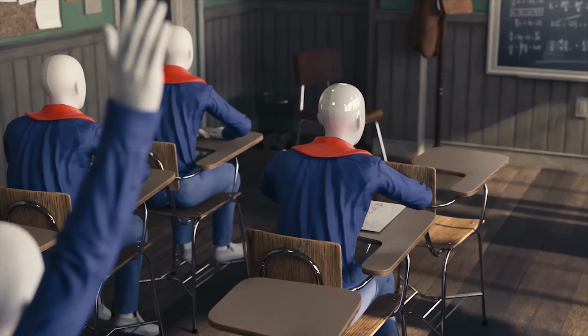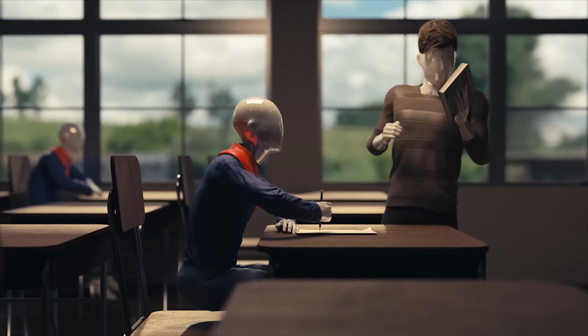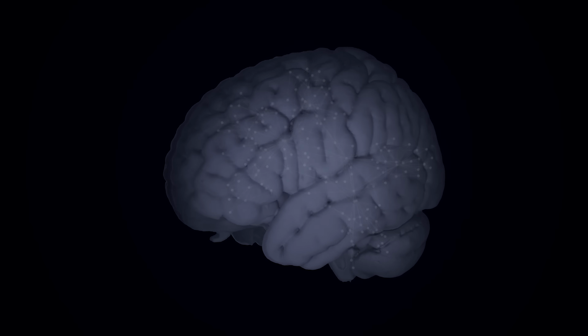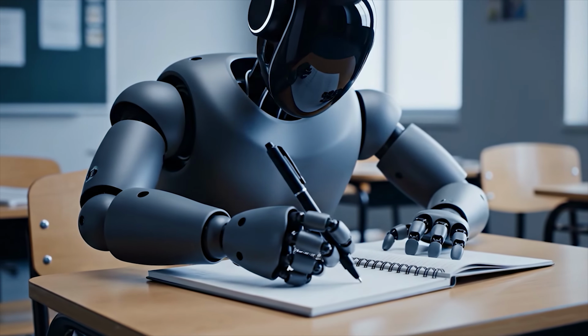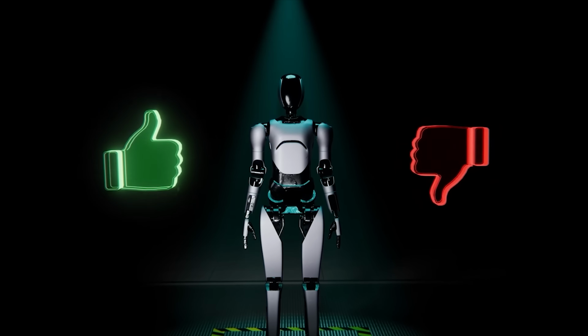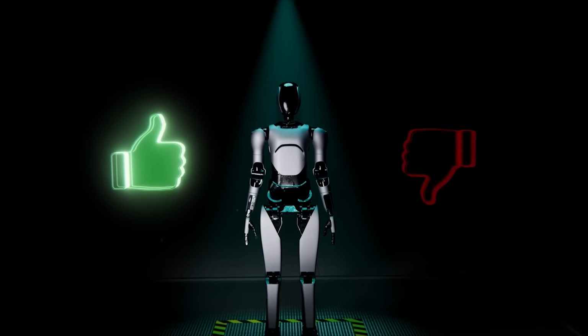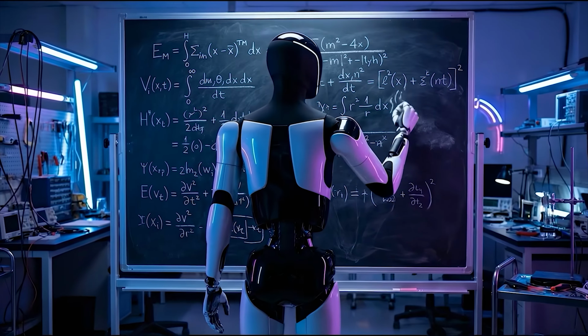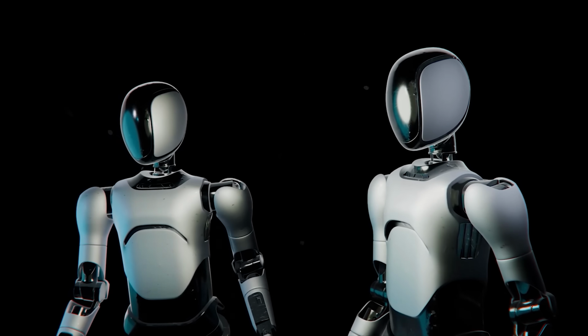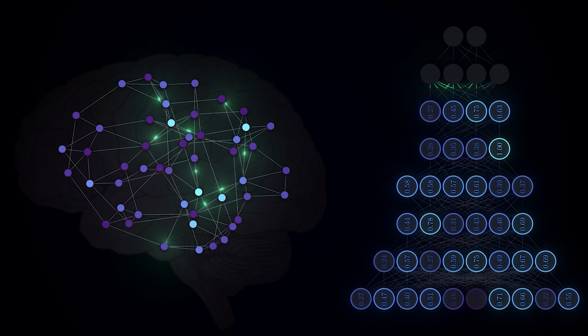Now the second room. Here the teacher explains the lesson first. Concepts are explained, relationships are built, ideas are associated. Only then does testing begin. Correct answers are rewarded, wrong answers are corrected. The result? Students learn faster, they need fewer tests, they understand the material better. This classroom mirrors how biological intelligence learns, and it mirrors how our architecture learns.